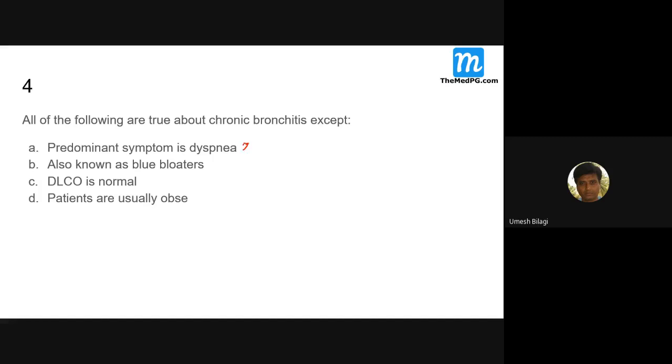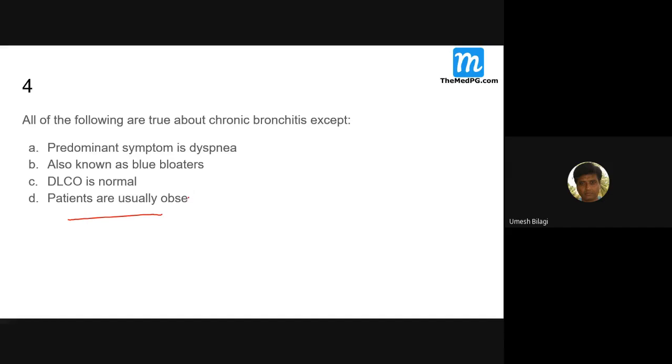Predominant symptom is dyspnea, likely, also known as blue bloater. Yes, DLCO is normal here, whereas in emphysema it is decreased. Okay, DLCO is decreased there.